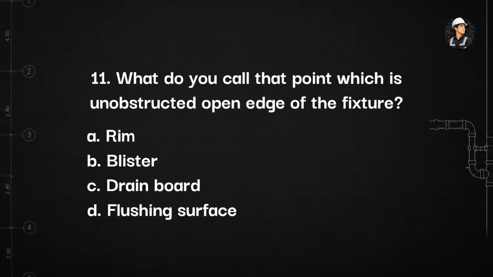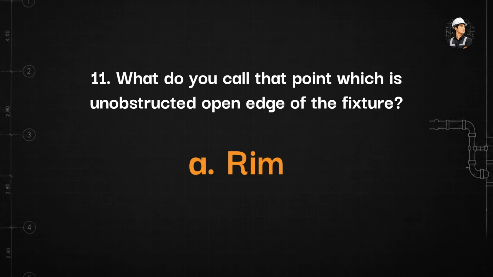11. What do you call that point which is unobstructed open edge of the fixture? A. Rim. B. Blister. C. Drain board. D. Flushing surface. The answer is letter A. Rim. Rim is the point which is unobstructed open edge of the fixture.